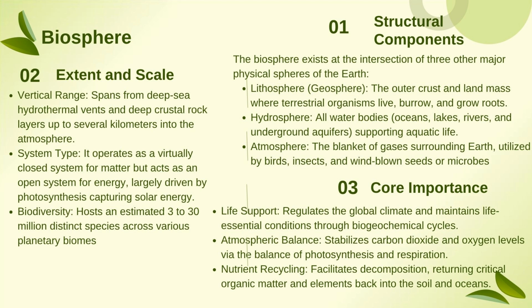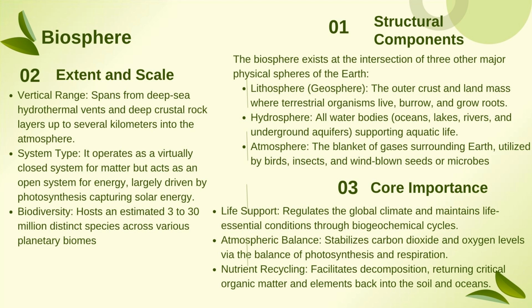Atmospheric balance: it stabilizes carbon dioxide and oxygen levels via the balance of photosynthesis and respiration. This is the main thing happening at the atmosphere level. The exchange of the gases, carbon dioxide and oxygen, is taking place, and that should be balanced so that the impact is good for living beings.